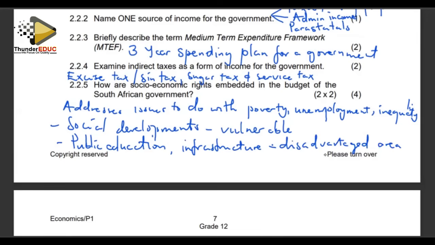The unemployed, they're also taken care of. The government sets aside funds to assist the unemployed, either through the expanded public works programs to try and support those who don't have skills so that they can upgrade their skills at the same time getting an income. Or we can look at the government trying to put in place measures to assist the unemployed through the unemployment grant. Or we can look at issues of inequality. The government tries to address the issue of inequality through public provision. For example, providing free health care, providing free basic education. Those are some of the initiatives. They are funded through the budget. Right, that was question number 2.2.5. We move on to the next question, which is 2.3.